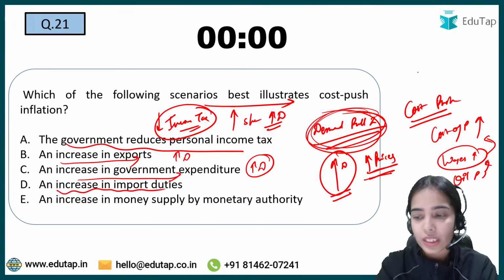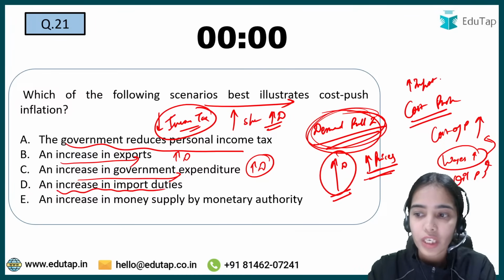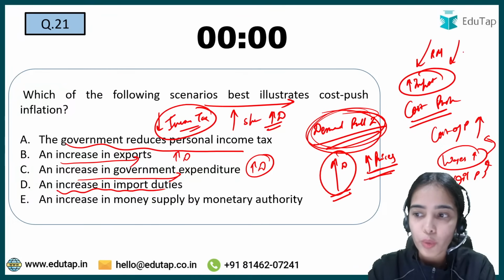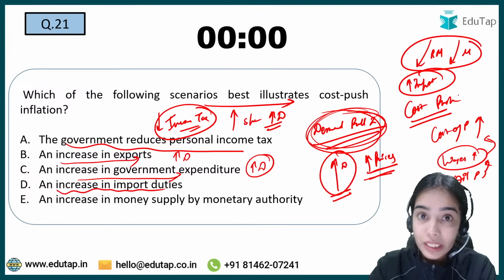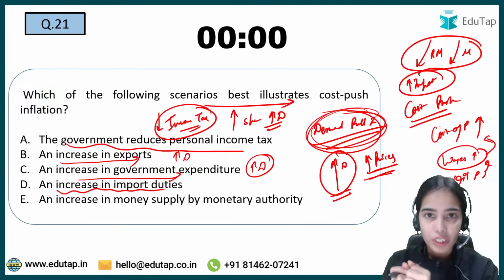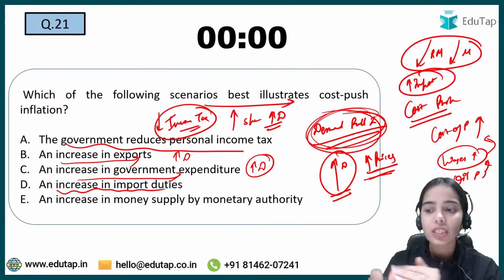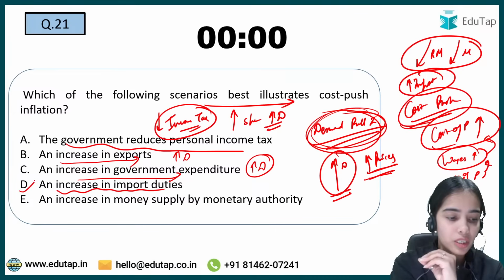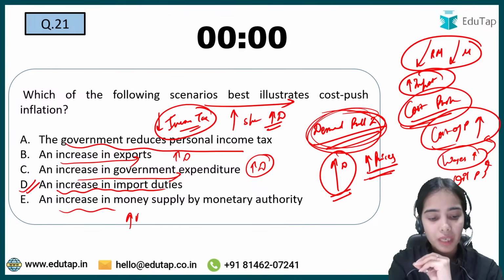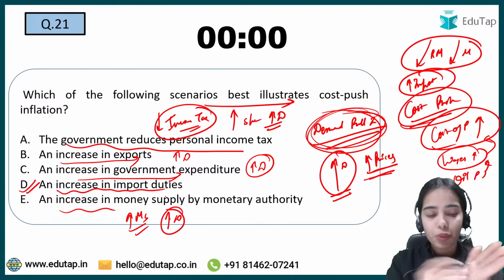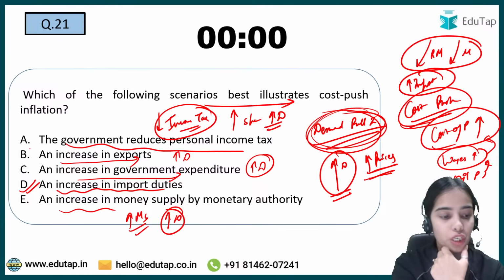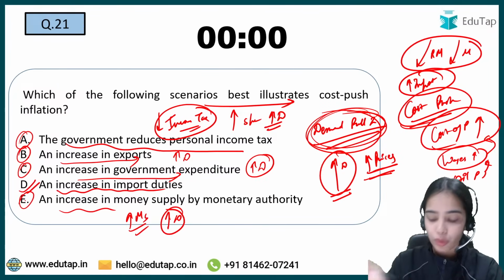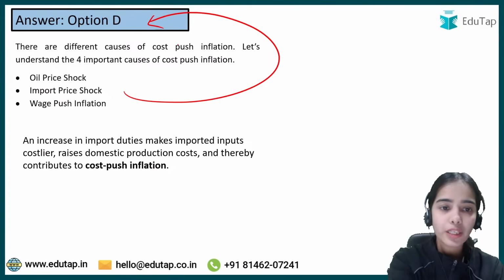Increase in import duties. If the customs duties on imports are increasing, that means the imported raw material and imported machinery will become expensive. Tools and equipment for the factories will become expensive. If the cost of production is increasing, that is cost push inflation. Increase in money supply: the more money you have, the more demand you will create, that is demand pull inflation. So all the others are cases of demand pull inflation. Only the increase in import duty is leading to cost push inflation.